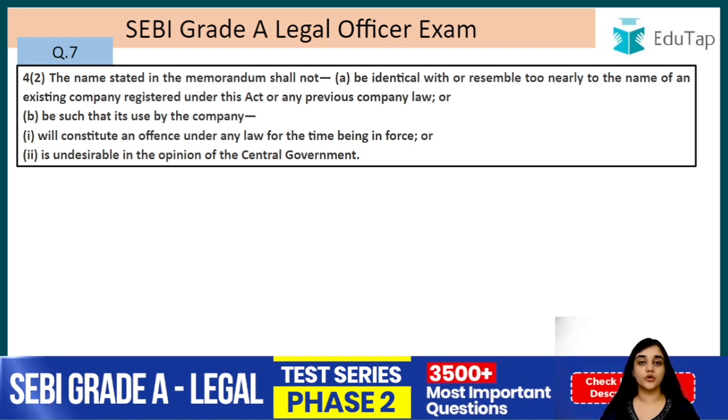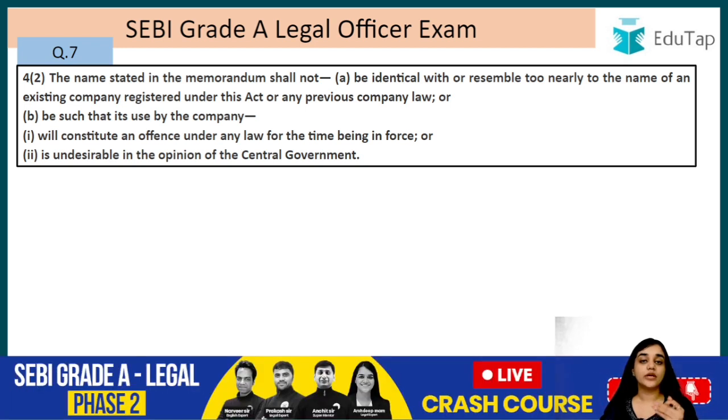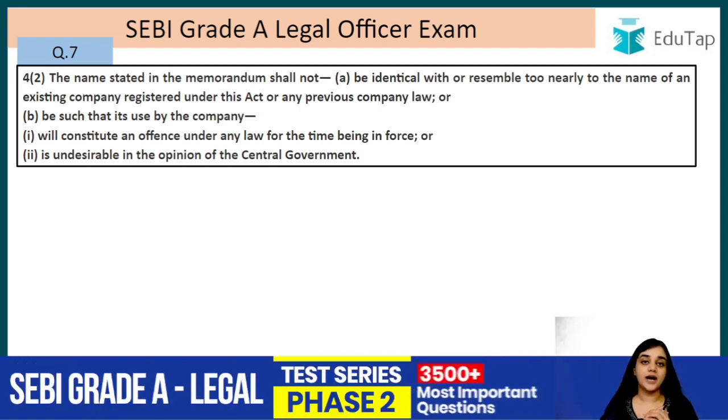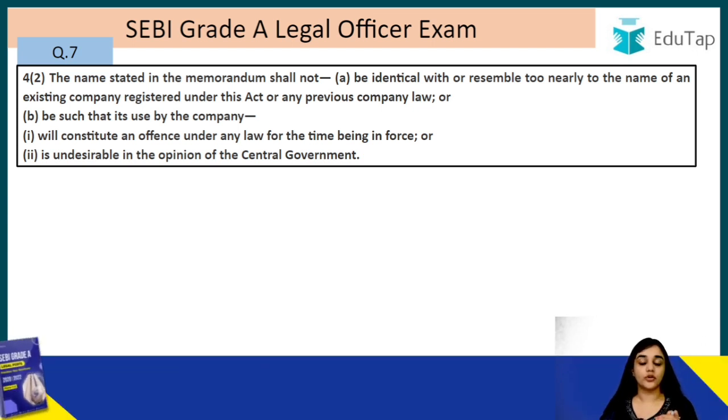It is the most important document of the company. It is also known as the charter of the company. It is also known as the constitution of the company. In the same manner as you cannot go beyond the Constitution of India while making any other law, in the same manner you cannot go outside the scope of this memorandum of association for a company, right? So, basically it includes the powers, the objectives, the scope of the company. It is in fact the foundation on which the company is based, on which the structure of the company is formed, right? So, this is the most important document of a company.